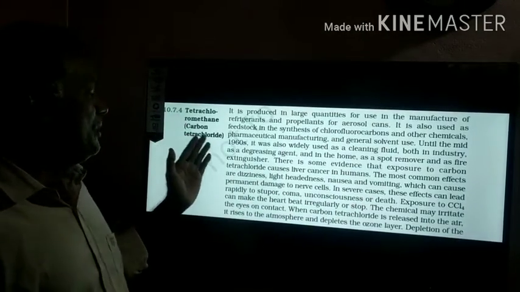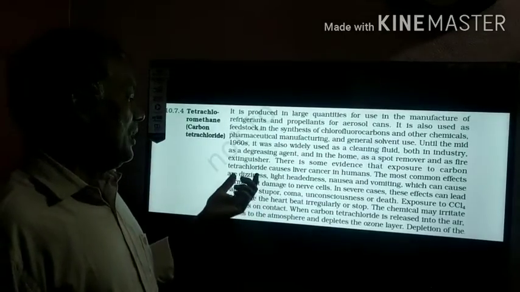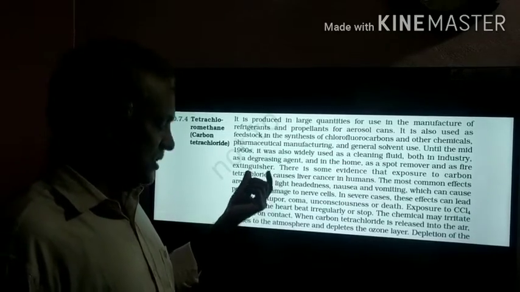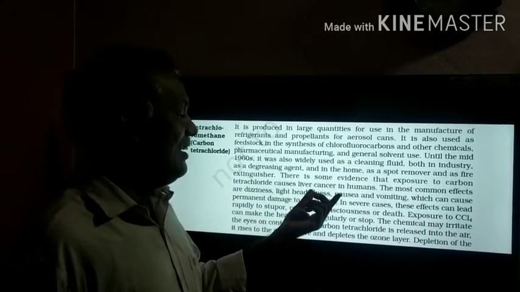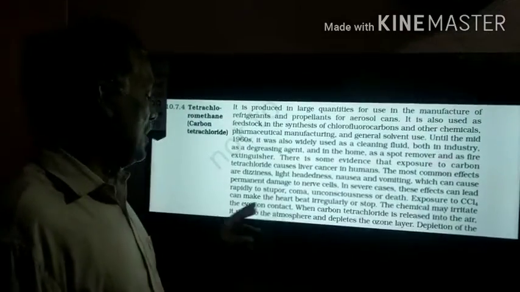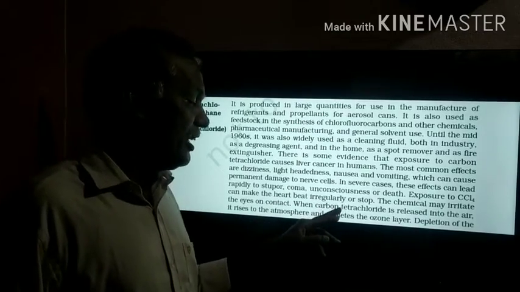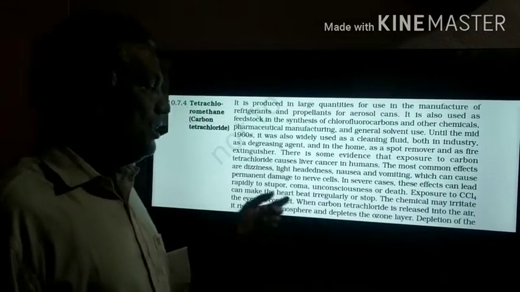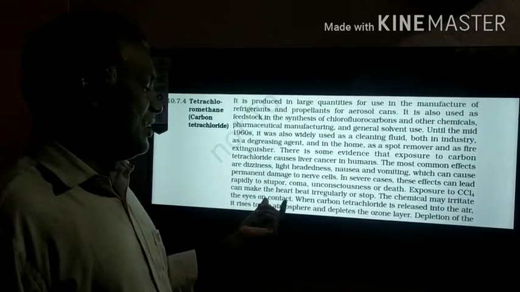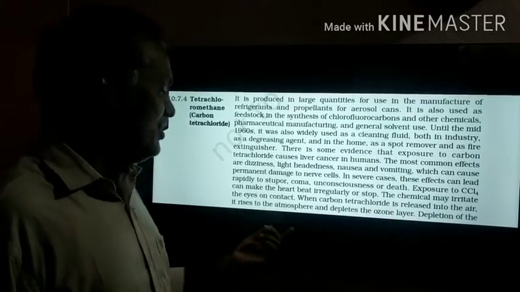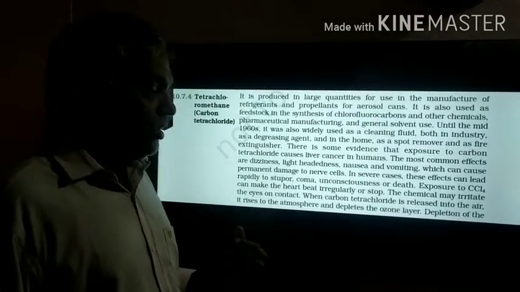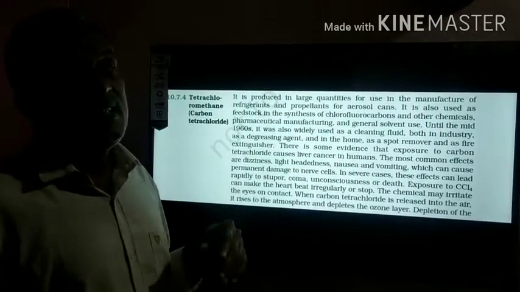So tetrachloromethane is used, but if carbon tetrachloride is exposed to the sun, humans, it causes liver cancer in humans. So that's why they stopped. Exposure to CCl4 can make the heartbeat irregular, or sometimes it may stop also. So that means we should not expose ourselves to carbon tetrachloride. The chemical may irritate the eyes on contact. When carbon tetrachloride is released into the air, it rises to the atmosphere and depletes the ozone layer. So depletion of the ozone layer is caused by CCl4.